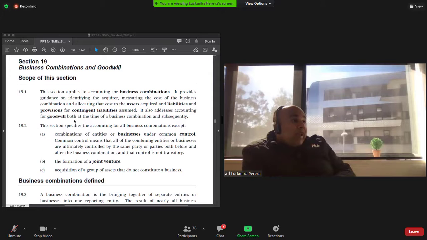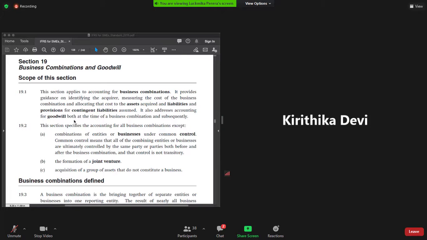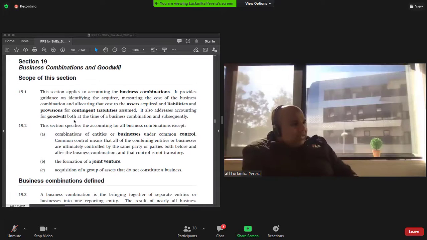Or is it a brand attached to a particular trademark? If you look at a trademark and the value of a trademark, is a trademark an intangible asset or goodwill? It's an intangible asset, Professor. It's an intangible asset, but it is not goodwill.